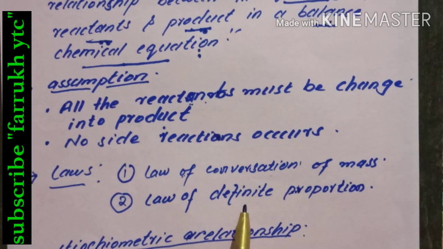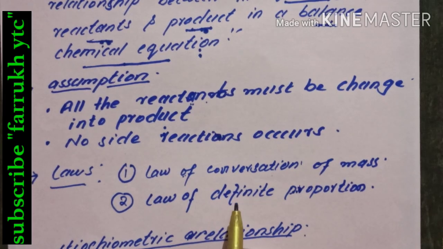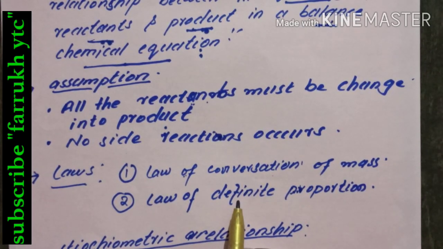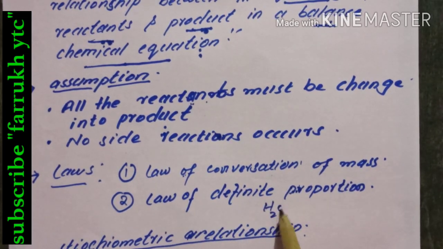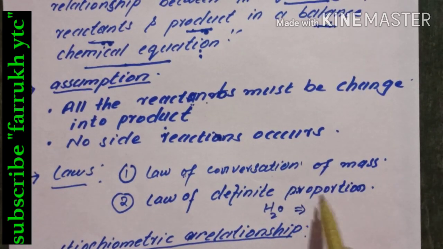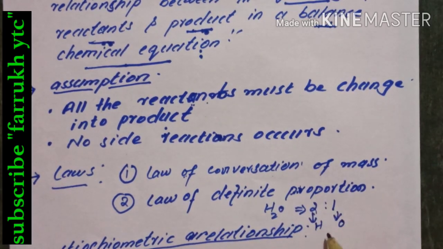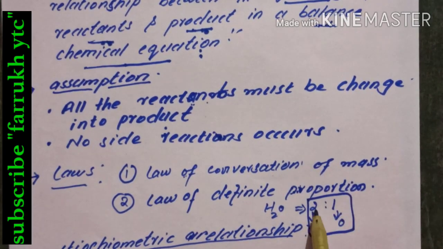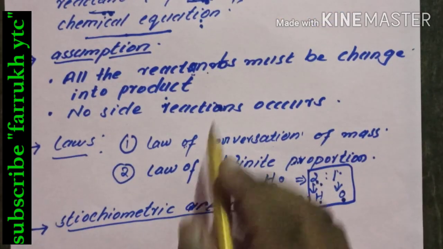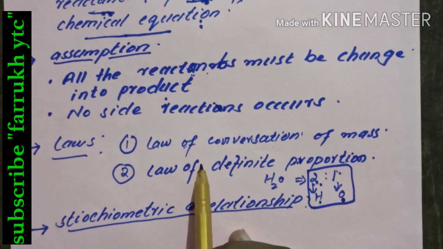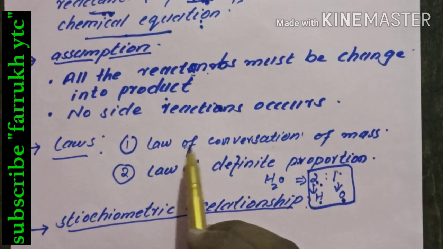And the second one is the law of definite proportion. It means that if we deal with some substance, there should be a proper proportion between the elements or atoms, such as if we are dealing with H2O, there is a ratio of 2:1, meaning 2 of hydrogen and 1 of oxygen. So there should always be the ratio of 2:1, 2 hydrogen and 1 oxygen. So these are the basic assumptions and the basic laws which should be obeyed in this calculation.